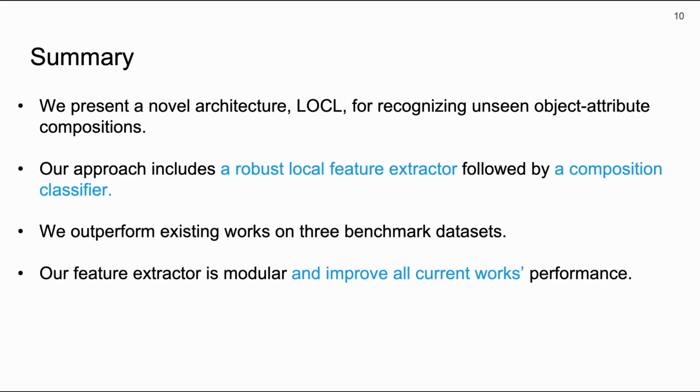In summary, LOCAL is a two-component novel system. It utilizes localized feature extraction with a composition classifier to make the correct object attribute association even with background clutter and interfering elements. In the three benchmarks, we outperform existing works. Moreover, our feature extractor is able to improve current works as it is modular and can be applied to any object attribute association method.